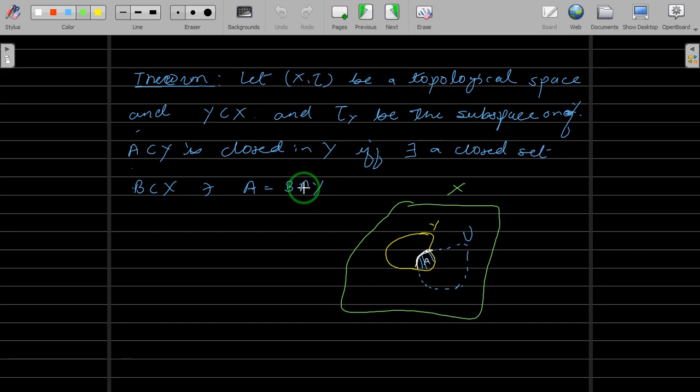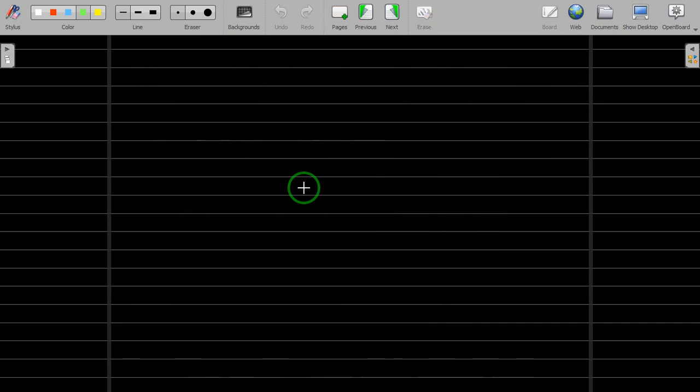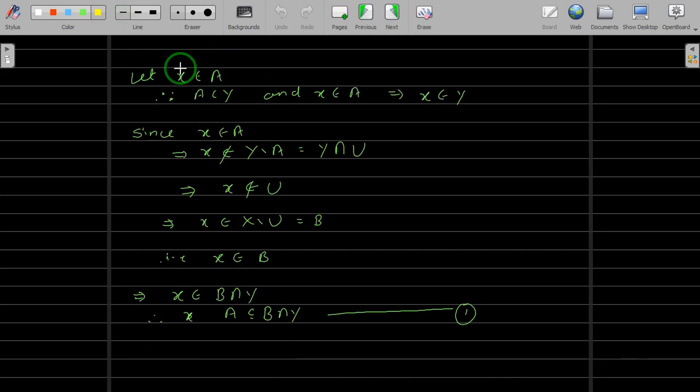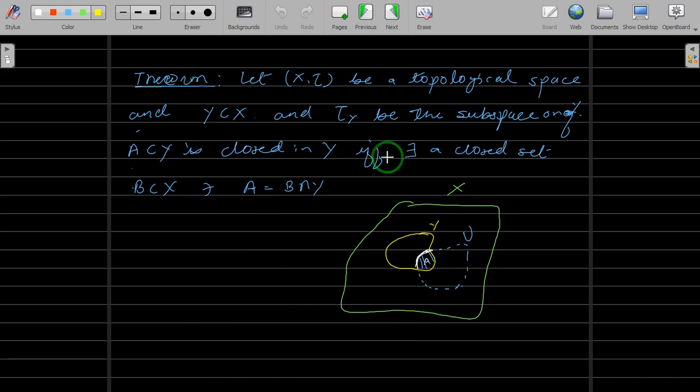Right? Conversely, because it's an if and only if statement, you have to show the converse part too. So let us go for the converse part. Let me change the color for converse. Conversely, what is the converse part? We have to assume that there exists a closed set B in X such that A equals B intersection Y, and then we have to show that A is closed in Y. Okay.